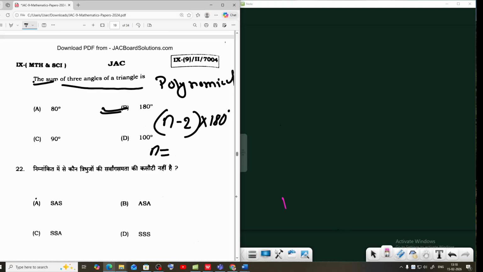If n equals 3, that means a triangle, 3 minus 2 into 180 degrees. If n equals 4, that means a quadrilateral, 4 minus 2 into 180 degrees, that means 360. The sum of the angles of any quadrilateral is 360.